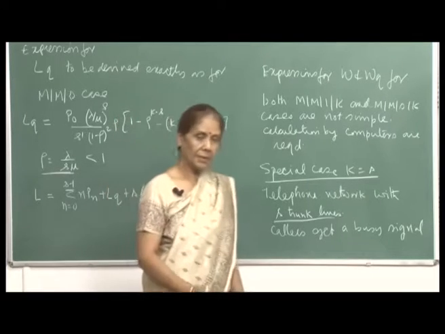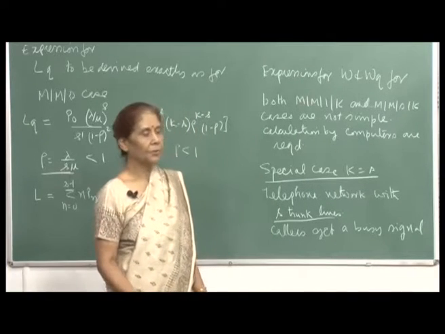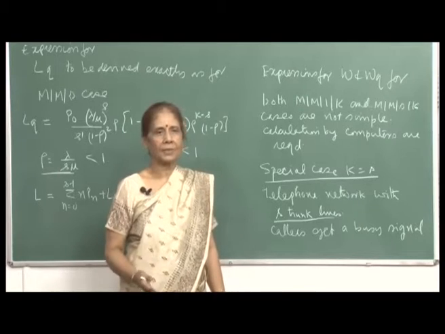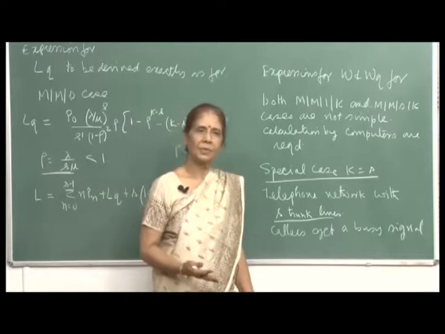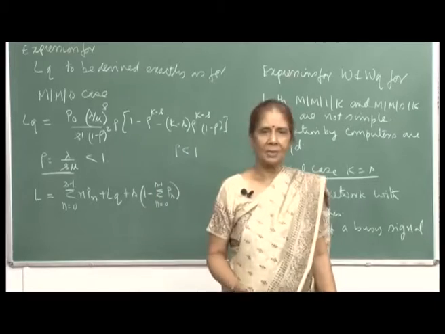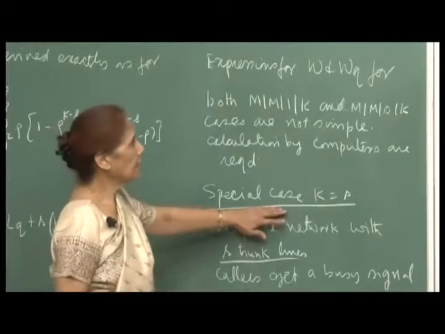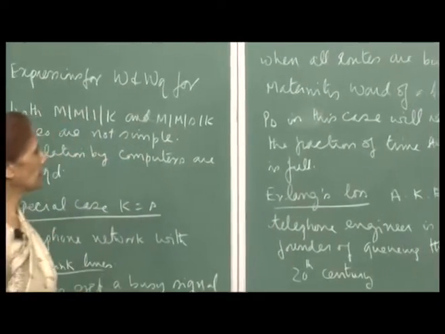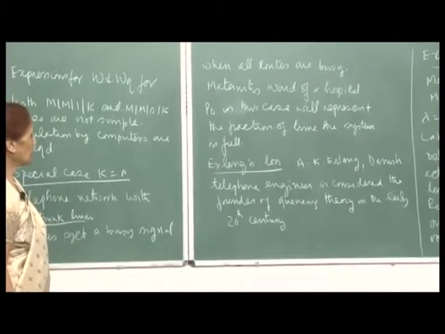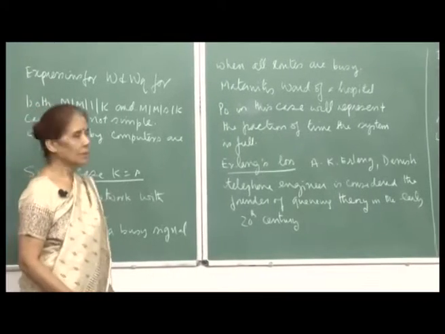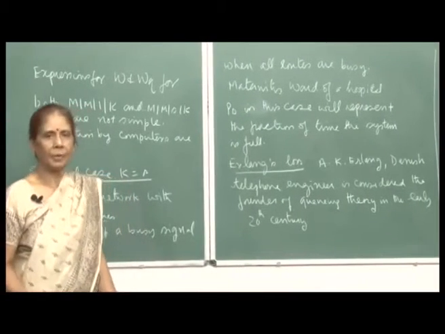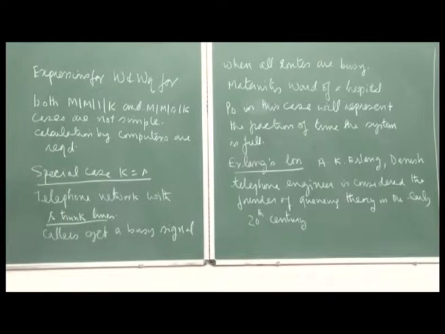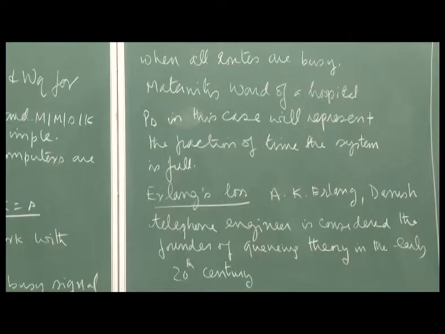And of course, the other extreme case would be when you go to a restaurant and it is self service. Then the number of servers is equal to the number of people in the system. Then there is the maternity ward of a hospital, because there the number of beds available limits how many patients, how many women who are going to deliver, you can entertain, and you have to turn away other people. So this case is also of interest.